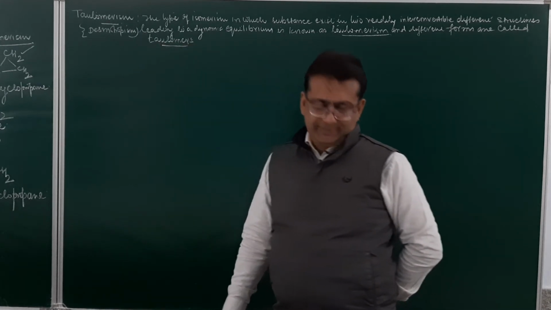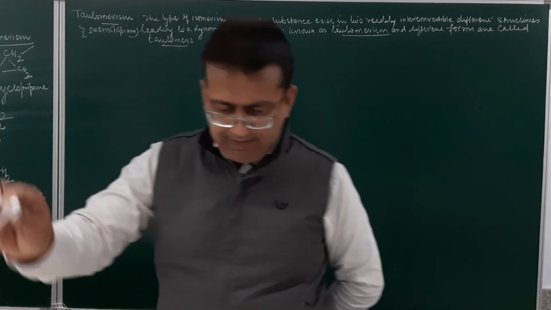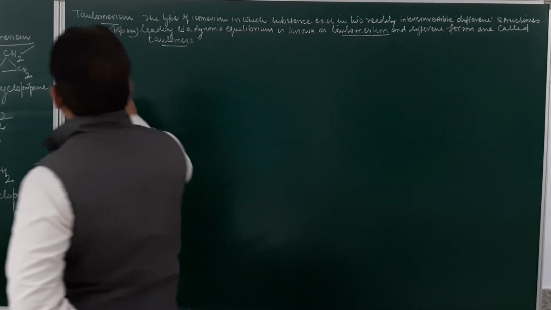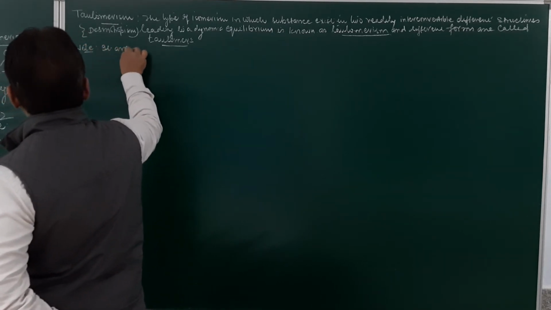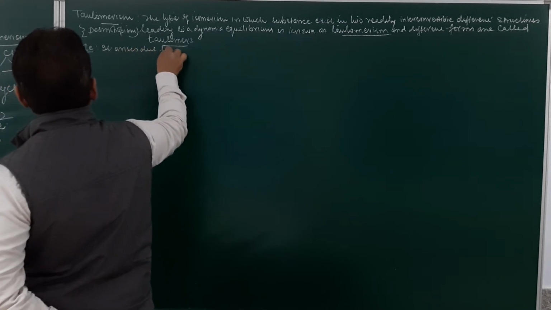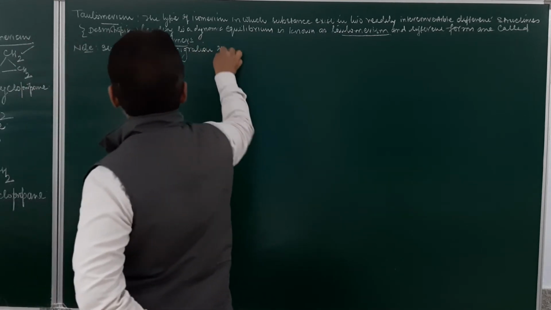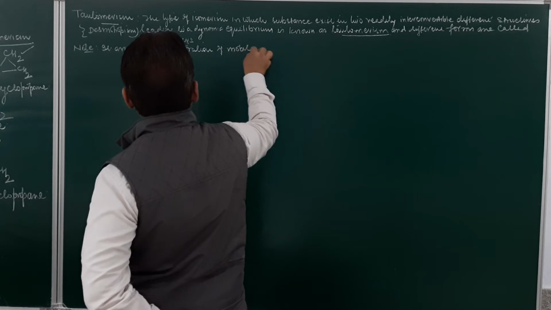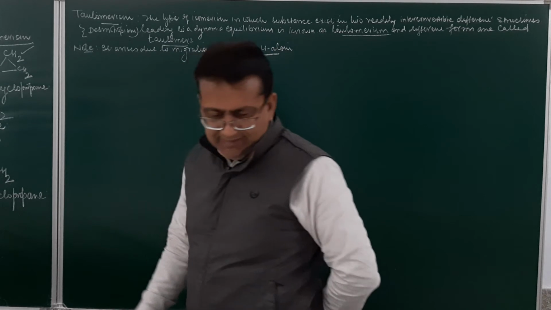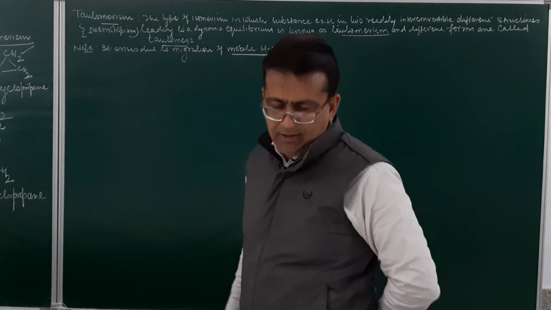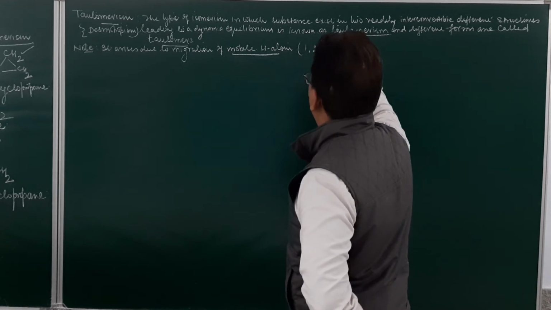Now, what is the cause of tautomerism? It arises due to migration of a mobile hydrogen atom, mainly at 1,2 or 1,3 position.